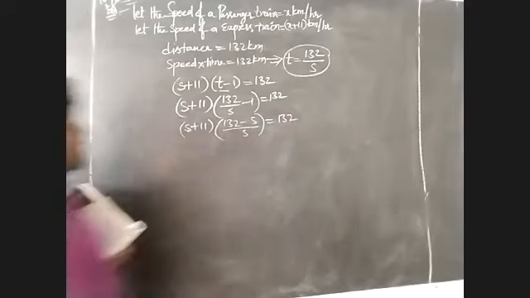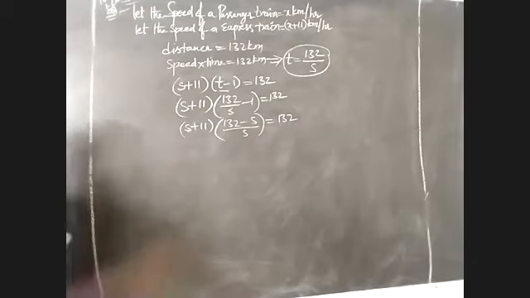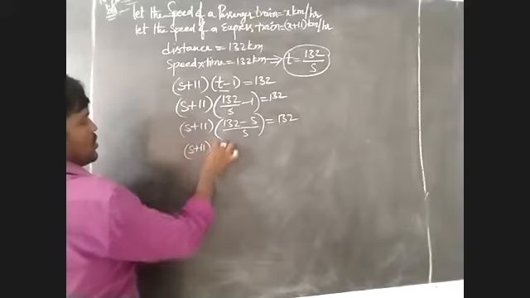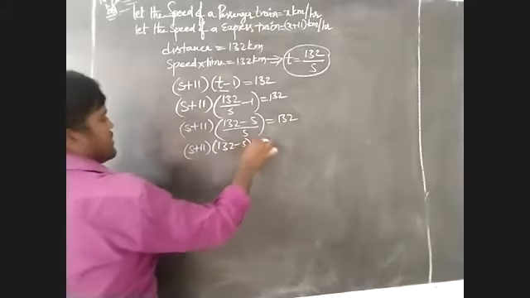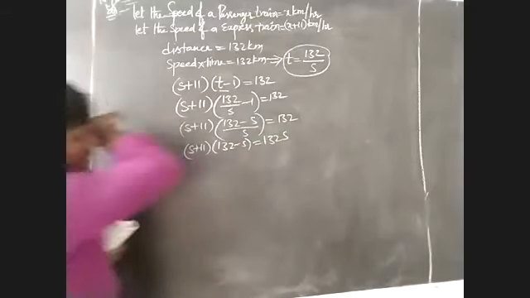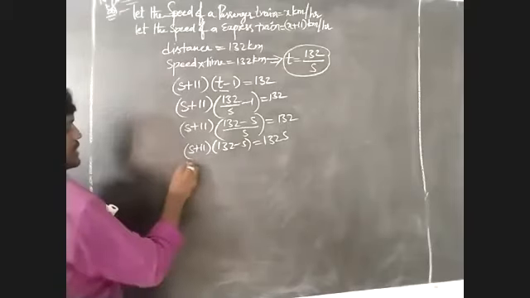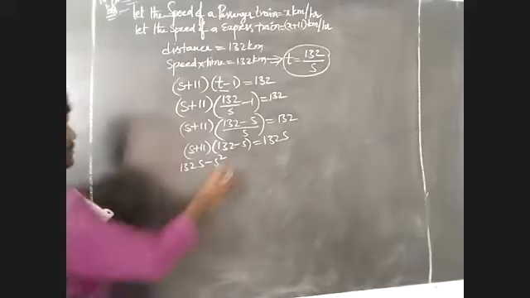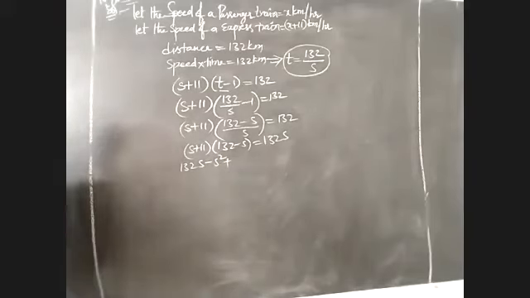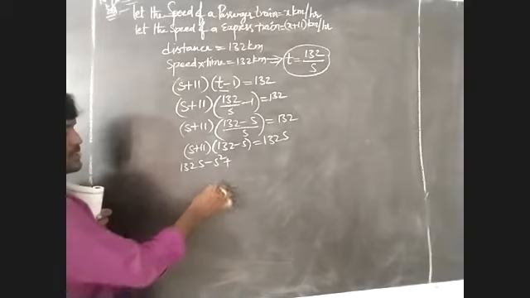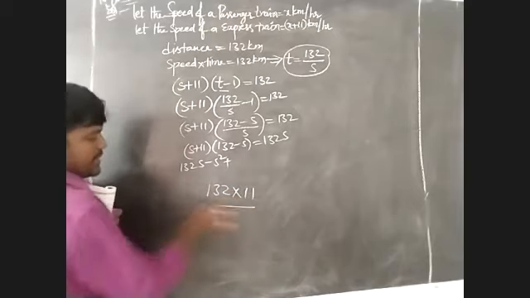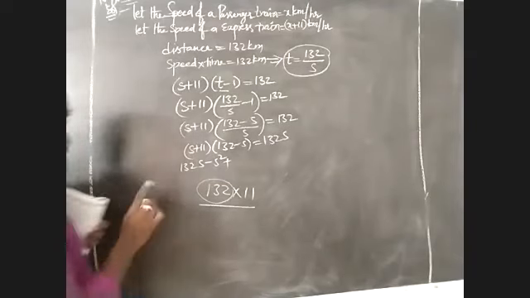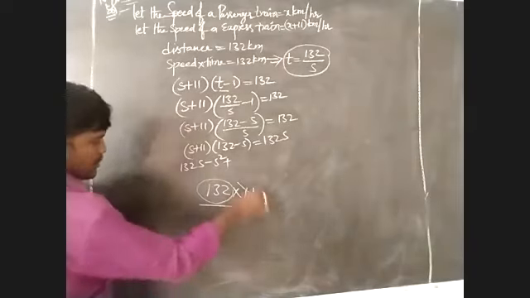We have to take here this value becomes the same. That means (s plus 11) into (132 minus s) becomes 132s. We have to multiply with this term: 132s minus s square plus 132 into 11. This multiplication is very simple, 132 into 11. These are all numbers below 5, below 5 means we have to multiply it easily. There is no need to multiply by 11 the long way.